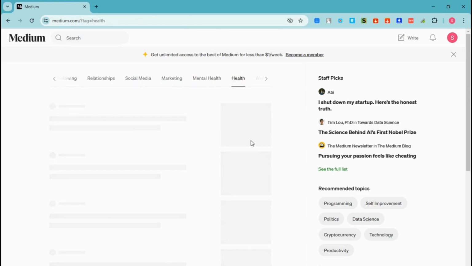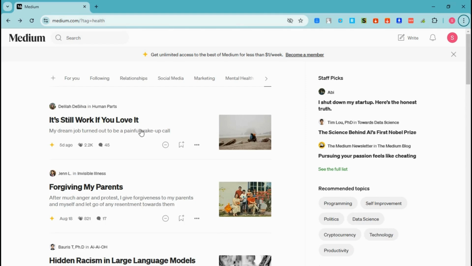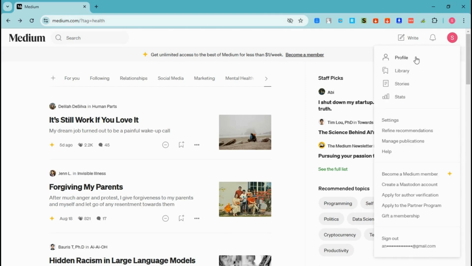Now, if you look at the upper right side, you can see here your profile. So if you want to adjust and make some changes with the settings, you can just tap this profile right here. You can see here your profile and settings. So if you want to change something here, then you just have to click this profile icon at the top right corner and then proceed with your profile or settings and so on.